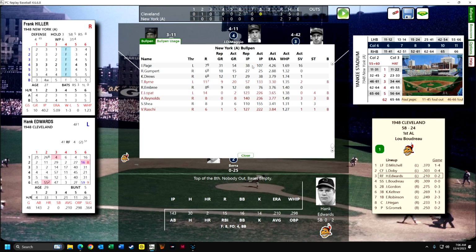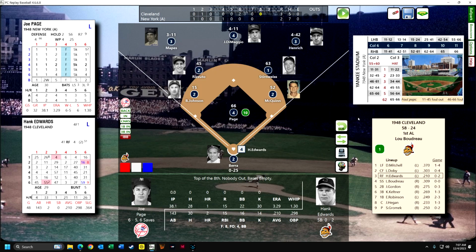I have all of my top relief pitchers available, and I think I'm going to bring in Gumpert because, well, Gumpert has pitched 27 innings so far this season, and he only pitched 25, so in terms of realism, I better go with Joe Page, because Gumpert has already used up all of his pitching. I could still use him, but I try to play it straight up realistically. So Page is the pitcher.